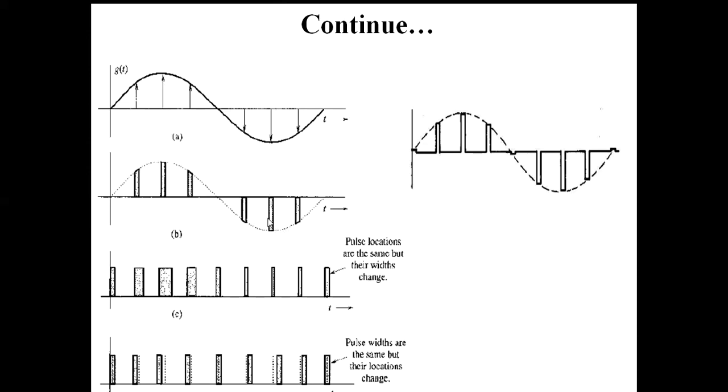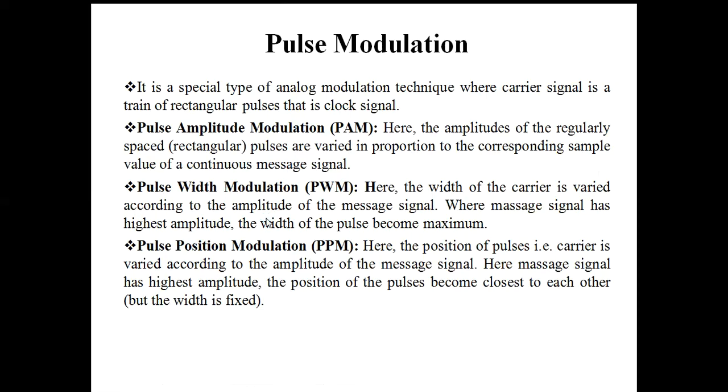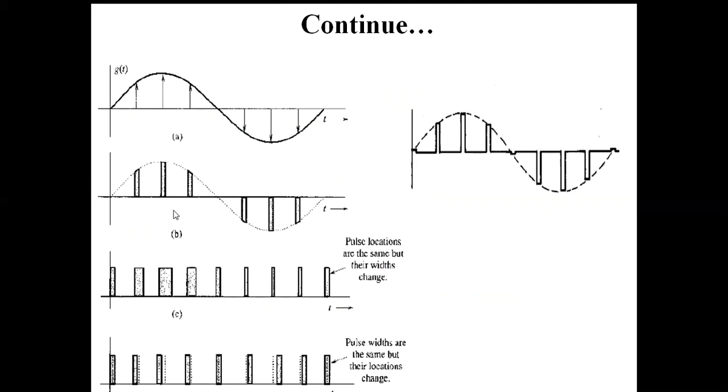Now coming to the second one, pulse width modulation. Here the width of the carrier is varied in accordance with the amplitude. We are using a rectangular pulse. Where we get the maximum amplitude, in that position the width will be maximum.